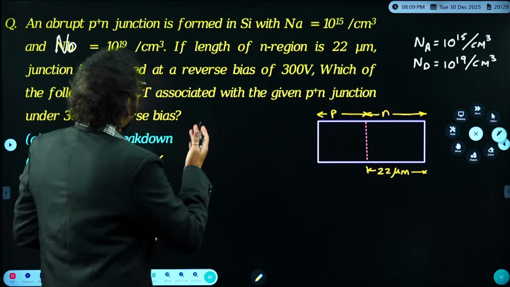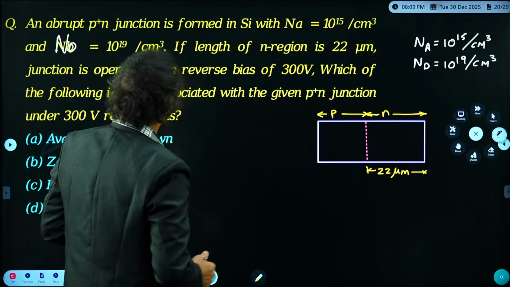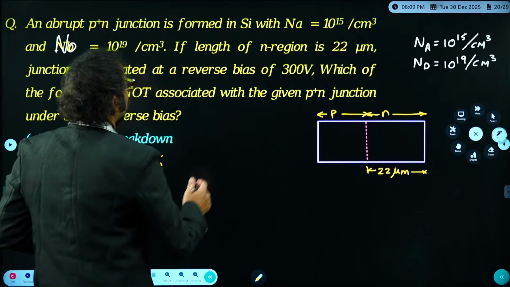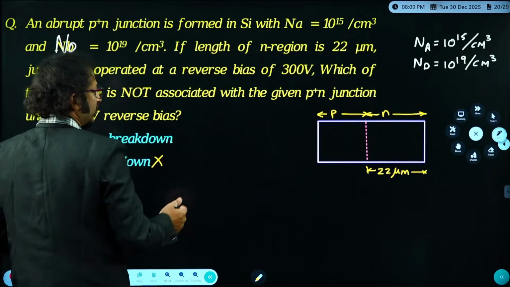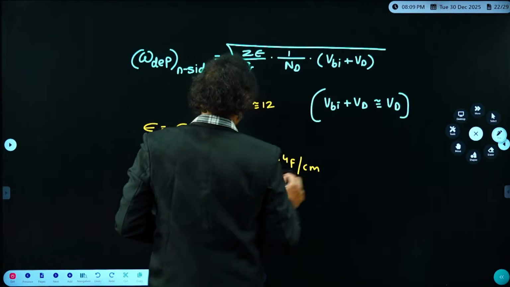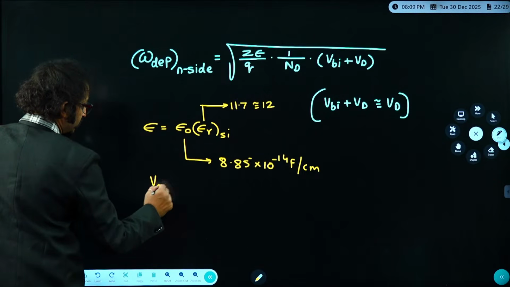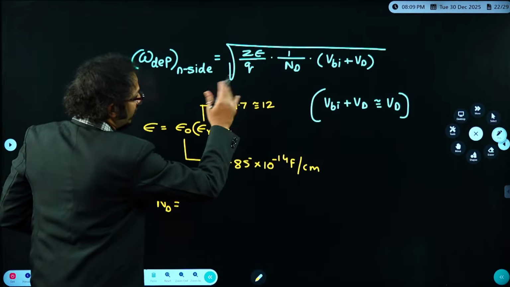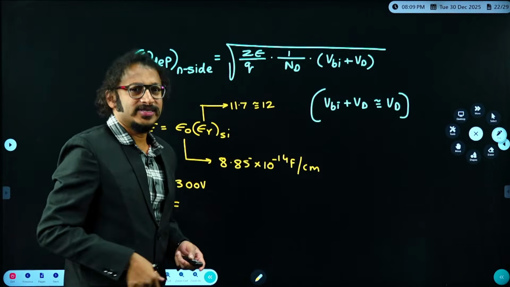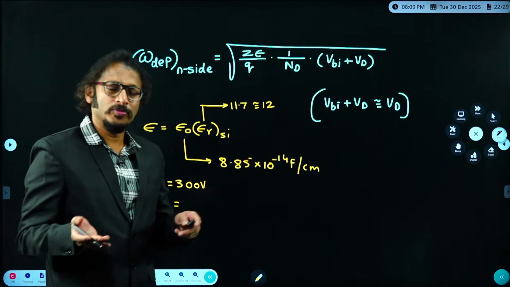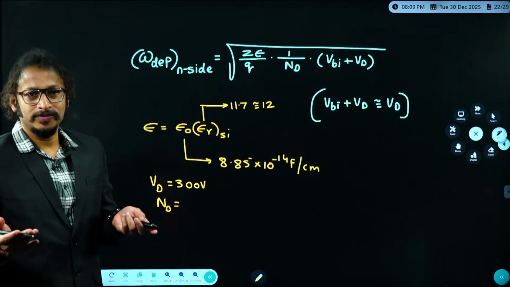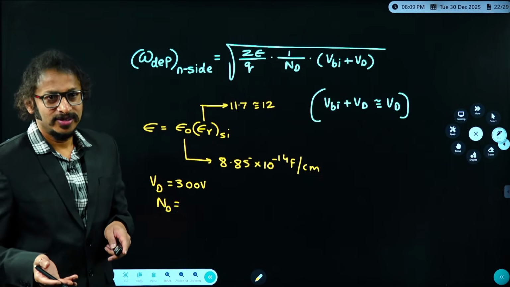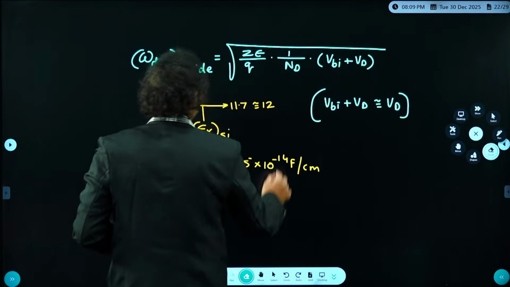And the doping ND, the examiner has given, correct or not, dear students? Length is given, voltage is given. I think everything is specified by the examiner. So the diode voltage is 300 volt and ND is given, because I am going with only the N side. Or if you want to find the depletion width of both sides, it is fine. If you want to find the depletion width of P and N together, you can find it that way, no issue about that. In that case you want to use it for both.